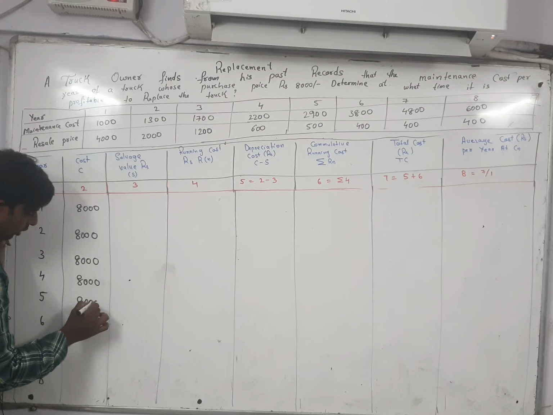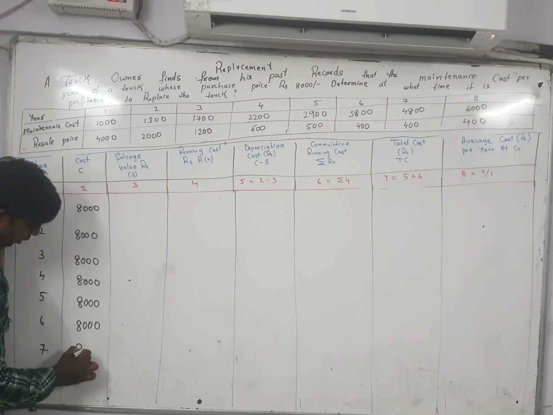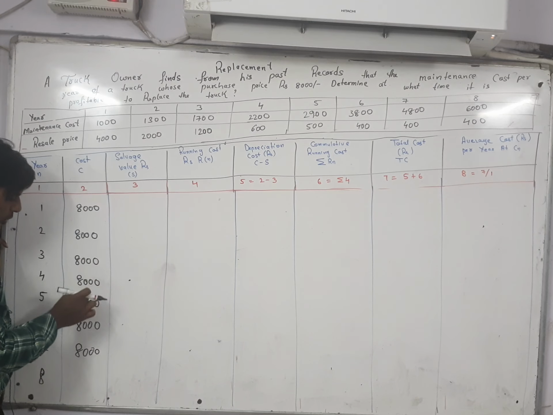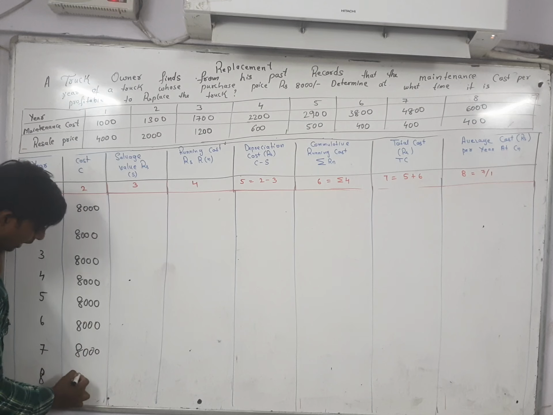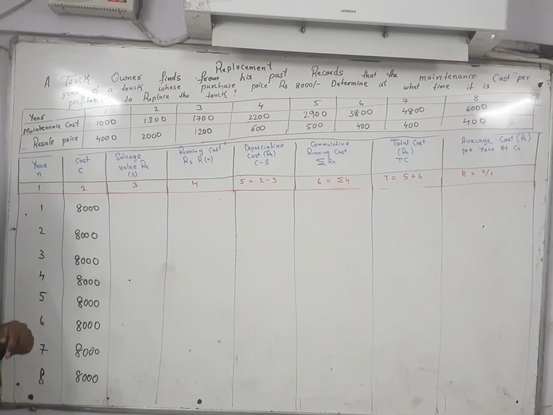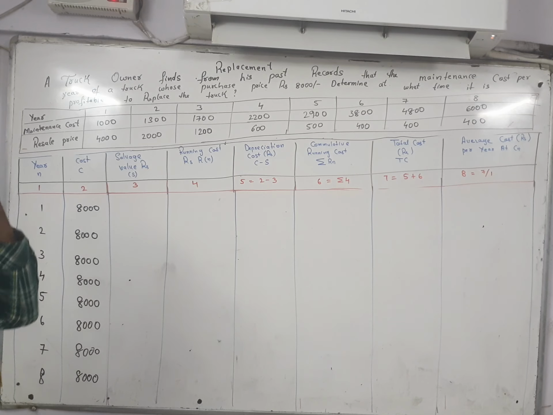In the 5th year also 8,000. In the 7th year also 8,000. And here also 8,000. Let me count this: 1, 2, 3, 4, 5, 6, 7, and the last one is the 8. Totally 8 years are there. The initial cost for all the years is the same.